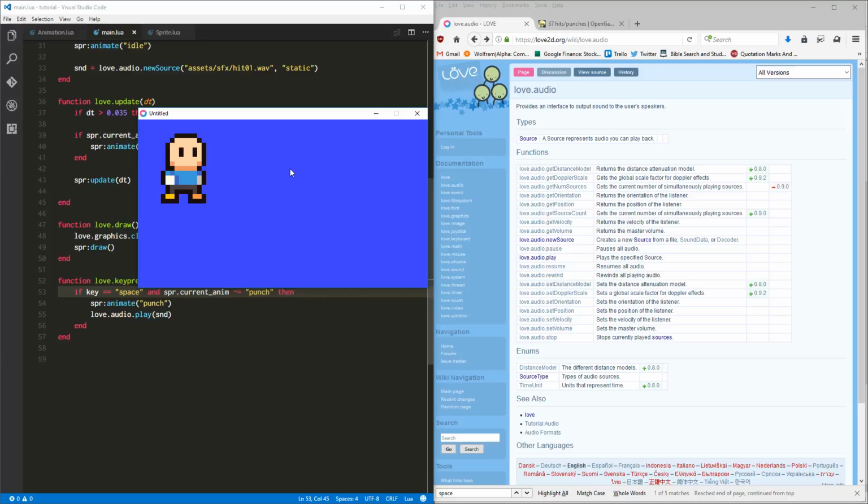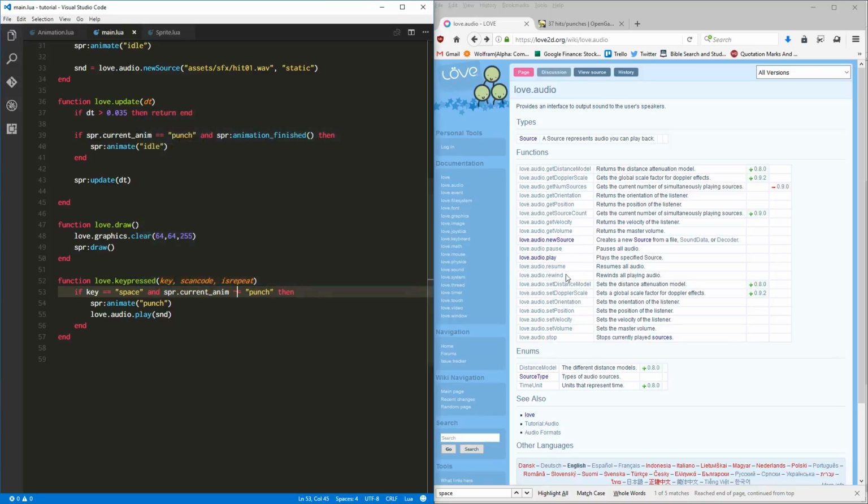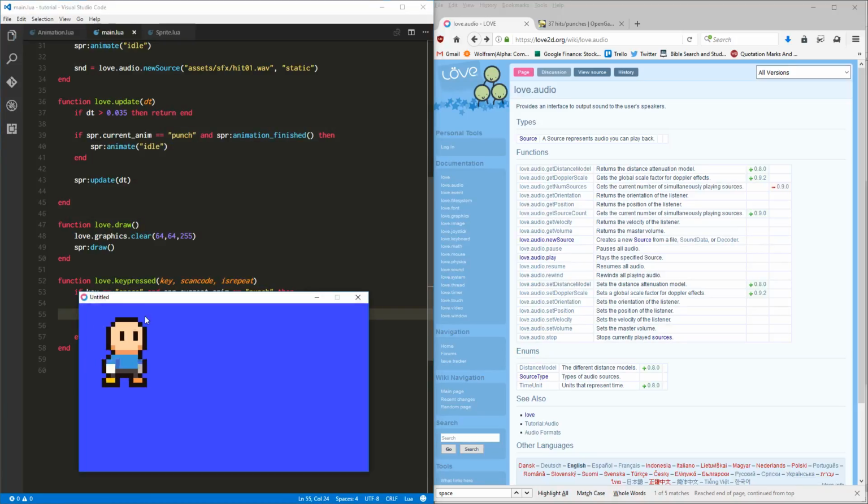Interesting. It looks like I can make the animation play more than the sound will play. And I'm wondering if you have to stop the audio source from playing and then start it. Let's try that and see if it will.